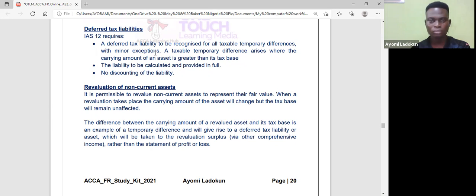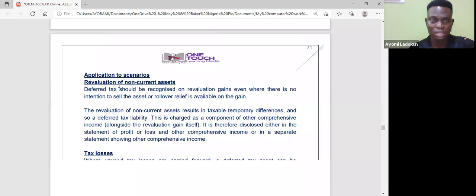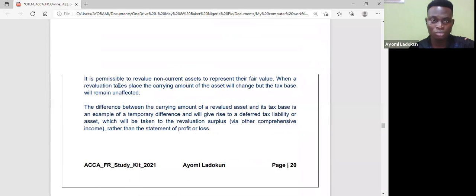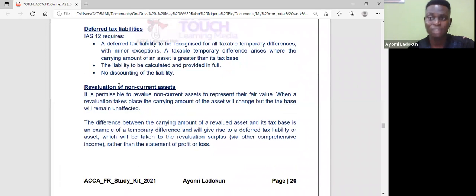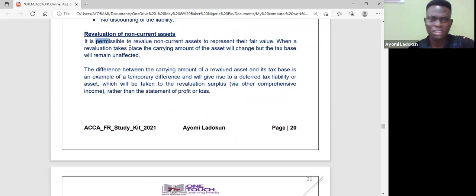Okay. Now, when I revalue assets, I think I mentioned this earlier, but let me say it again. If I revalue an asset, I take that revaluation gain to OCI. So I can also compute the deferred tax effect of that particular revaluation, so that I can take it to OCI. Let me see what they are saying here. It is permissible to revalue non-current assets to represent their fair value.